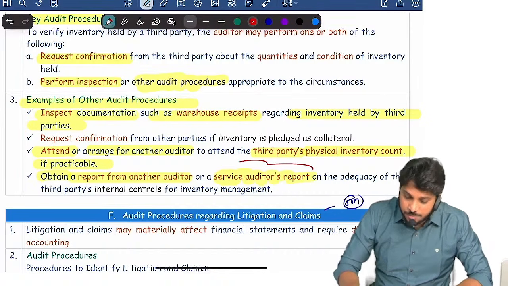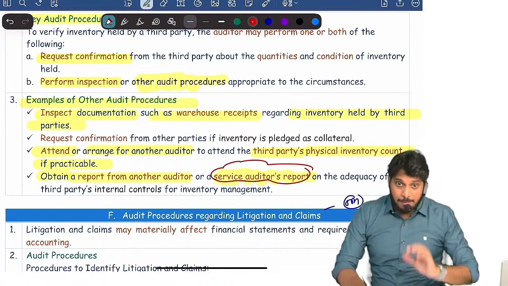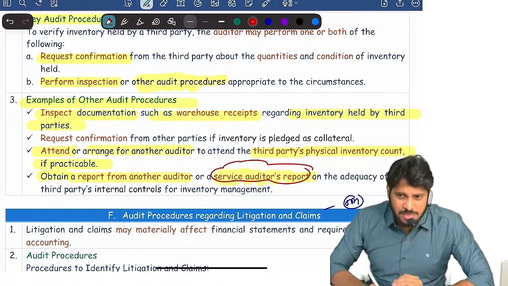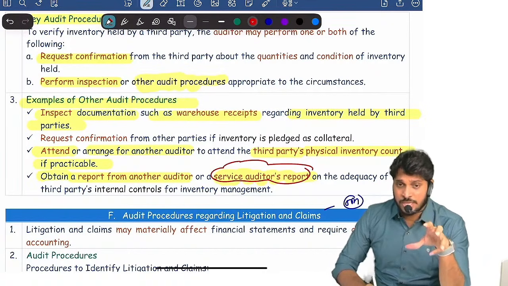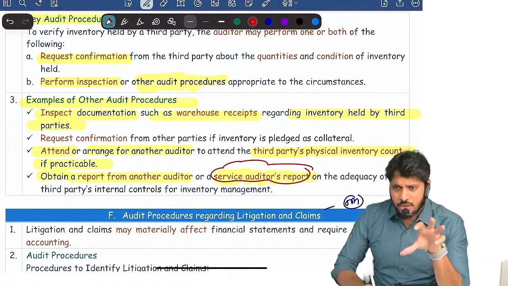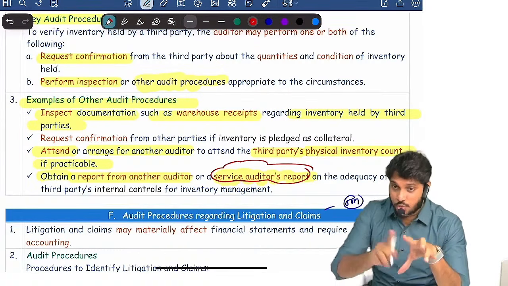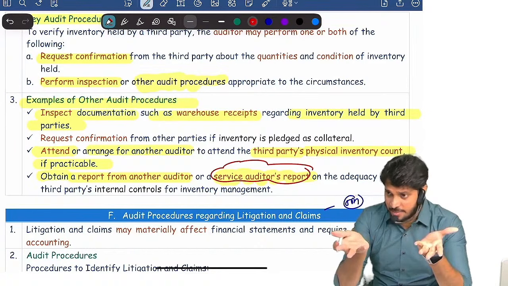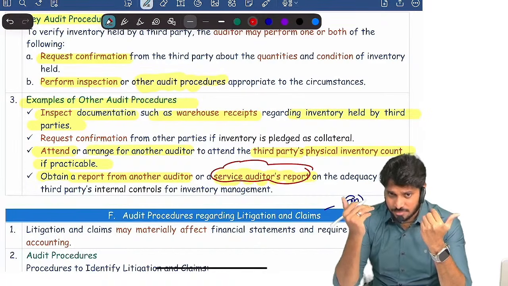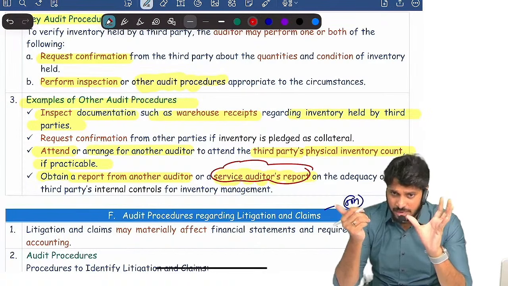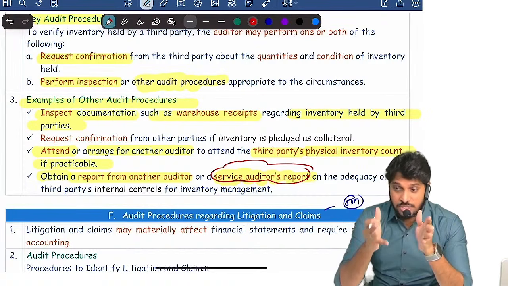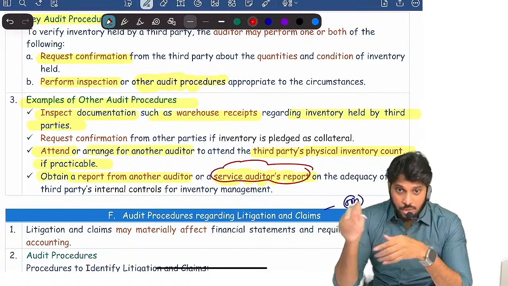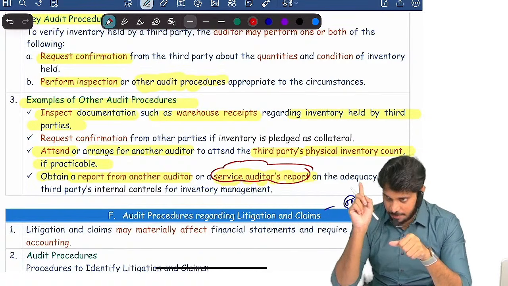Service auditor report, the best example I told you, you can take the Amazon example. What is the Amazon example? For example, Hindustan Unilever is there. Many of the goods that they manufacture, they are not storing in their own warehouse. Now they are storing in the Amazon warehouse. Yes or no? Directly they are listing their products on the Amazon website and Amazon is selling them. And Hindustan Unilever will get back the money after commission. Now the goods they are storing in the Amazon warehouse. Here Amazon is a service organization.